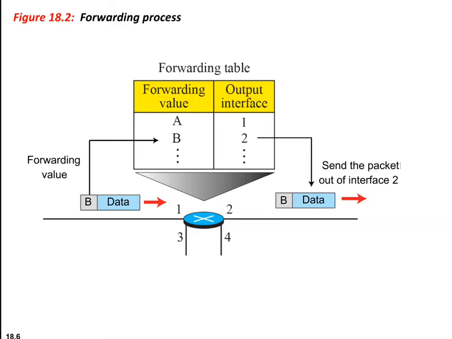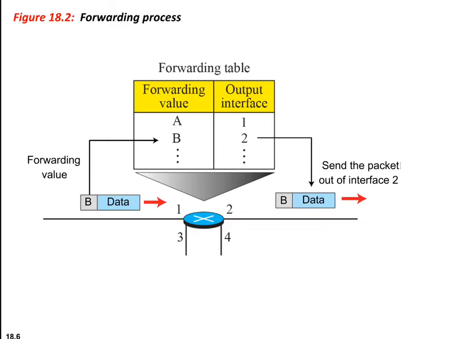From the figure, when the router receives a packet from one of its attached networks, it needs to forward the packet to another attached network. To make this decision, the router uses the information in the packet header. It can be the destination address or any other label to find the corresponding output interface number in the forwarding table.